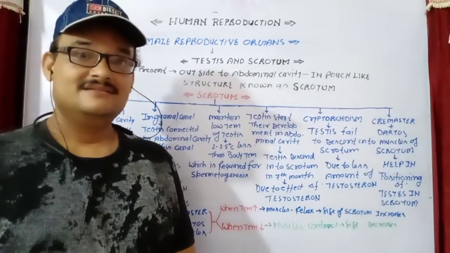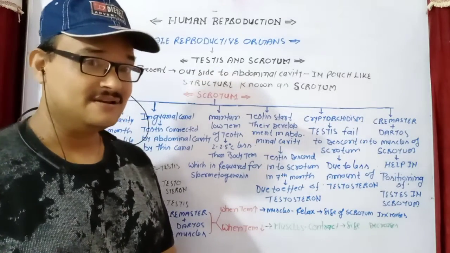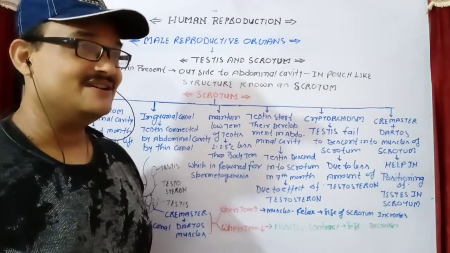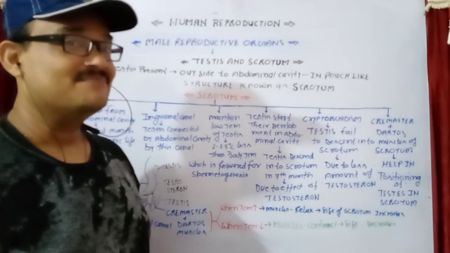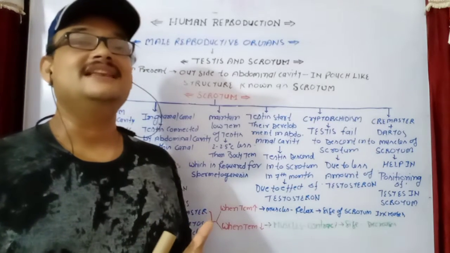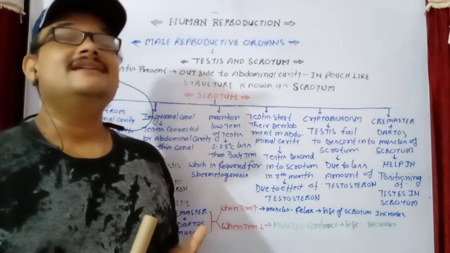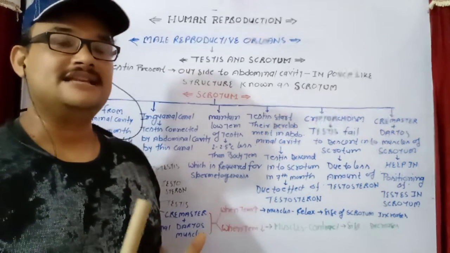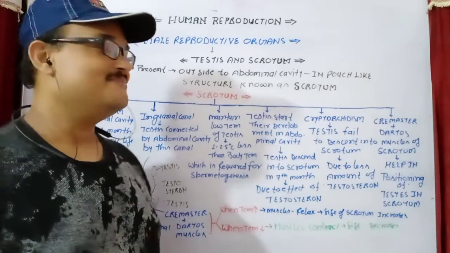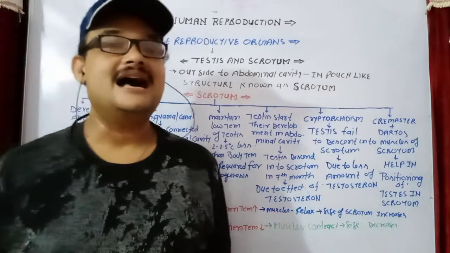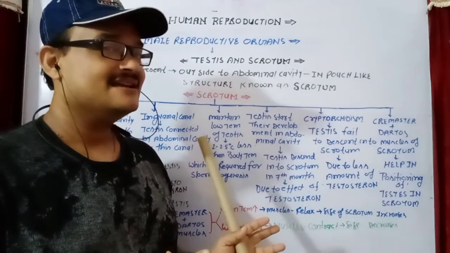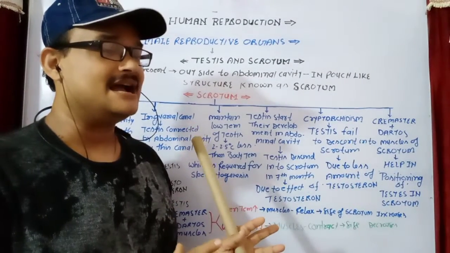scrotums are absent. Why? That is a question. But first of all, tell me the names of animals which are mammals but do not have a scrotum. It means the testes remain in the abdominal cavity. These are, first, elephant. Second, aquatic mammals such as whale, seal, etc. And prototherians. In these animals, the testes develop inside the abdominal cavity and remain in the abdominal cavity, not present outside.